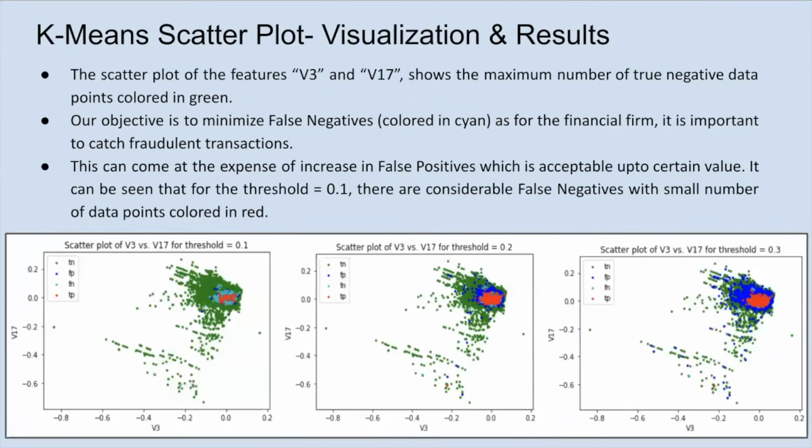Next slide. So scatter plots for different combinations of features for various values of thresholds are plotted. Our objective here is to minimize false negatives, which are shown in cyan. As for the financial firm, it is important to catch fraudulent transactions. This can come at the expense of an increase in false positives, which is acceptable up to a certain value. So as can be seen from the plots, as we increase the threshold from 0.1 to 0.3, we are able to decrease the false negatives and increase the number of true positives.